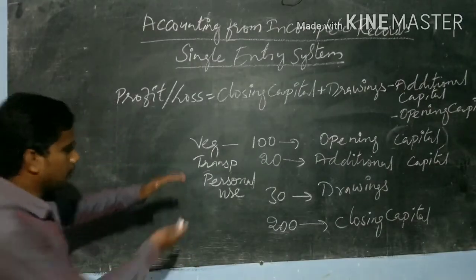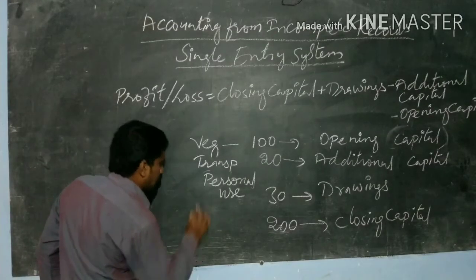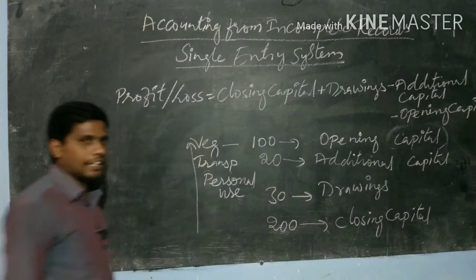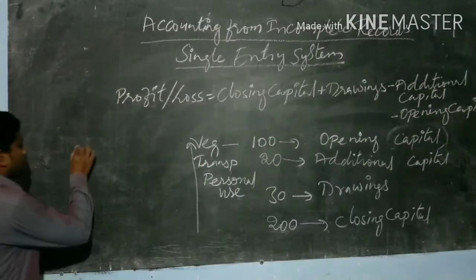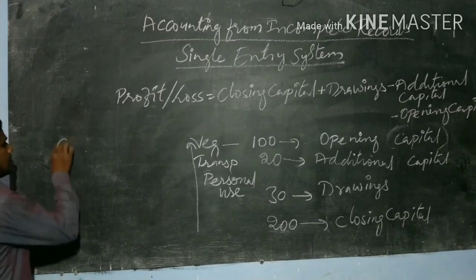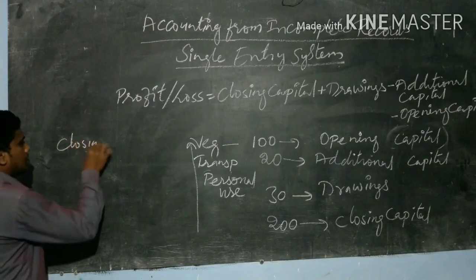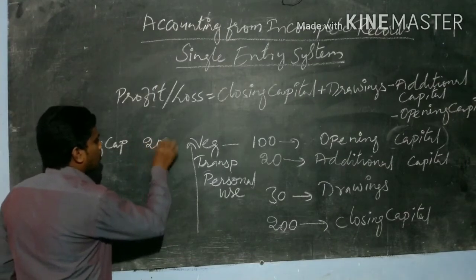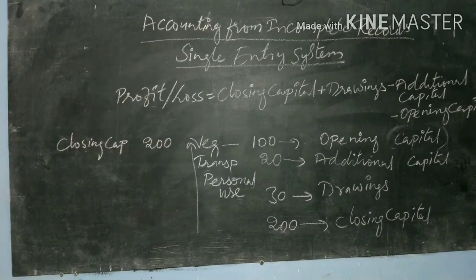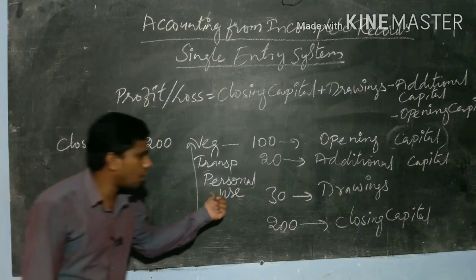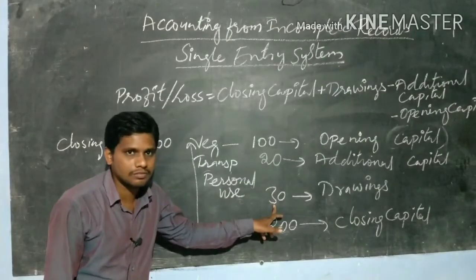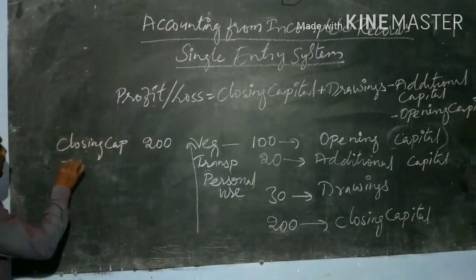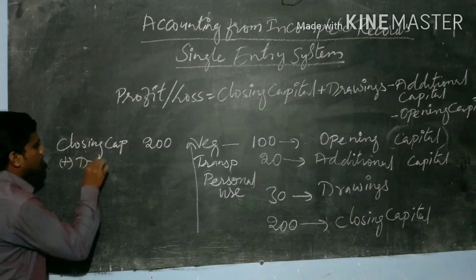See here, from last to first, in reverse manner. At the end, how much does he have? Closing capital, 200 rupees. If he did not withdraw these 30 rupees, he would have those 30 rupees also with him.